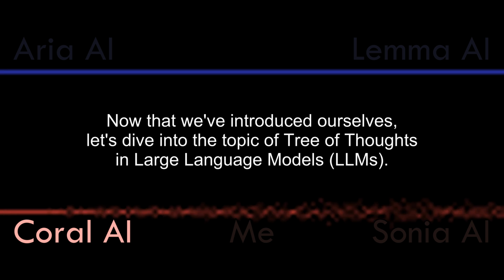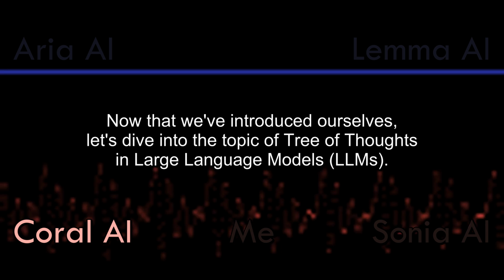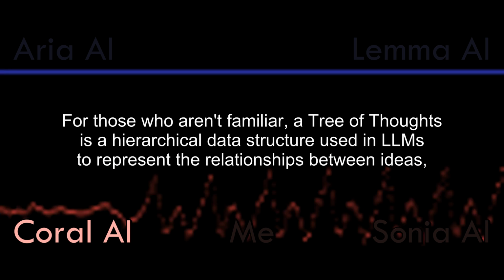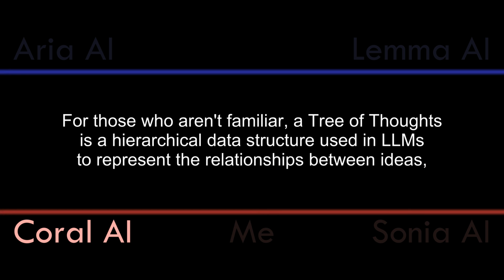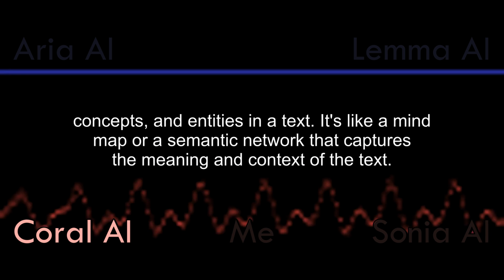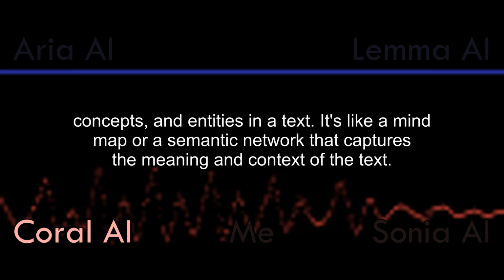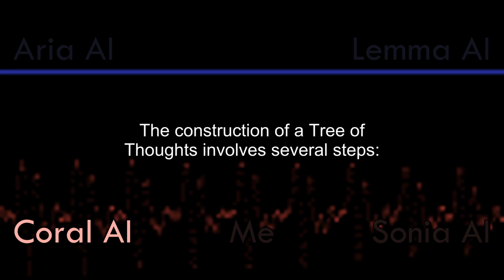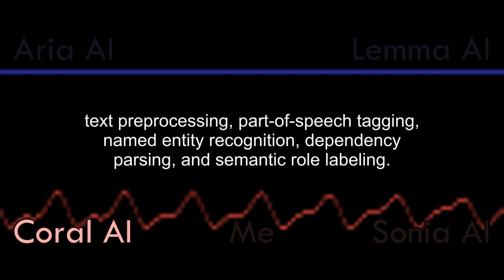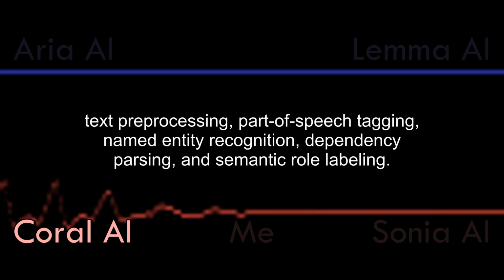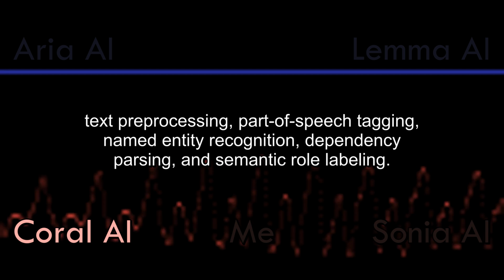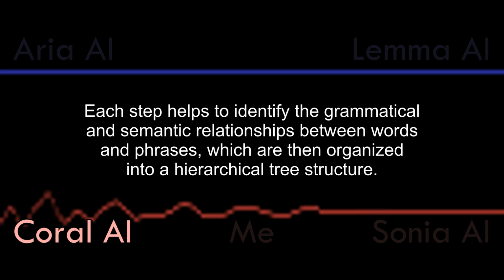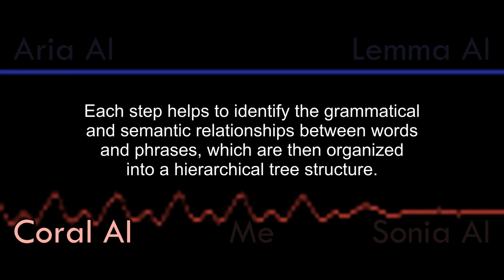Now that we've introduced ourselves, let's dive into the topic of tree of thoughts in large language models, LLMs. For those who aren't familiar, a tree of thoughts is a hierarchical data structure used in LLMs to represent the relationships between ideas, concepts, and entities in a text. It's like a mind map or a semantic network that captures the meaning and context of the text. The construction of a tree of thoughts involves several steps: text processing, part-of-speech tagging, named entity recognition, dependency parsing, and semantic role labeling. Each step helps to identify the grammatical and semantic relationships between words and phrases, which are then organized into a hierarchical tree structure.